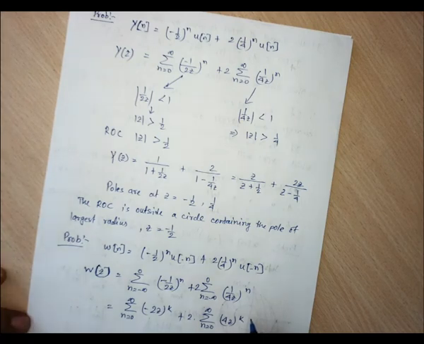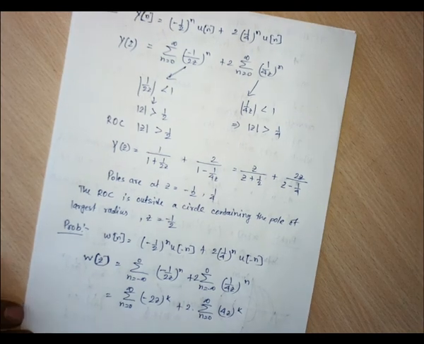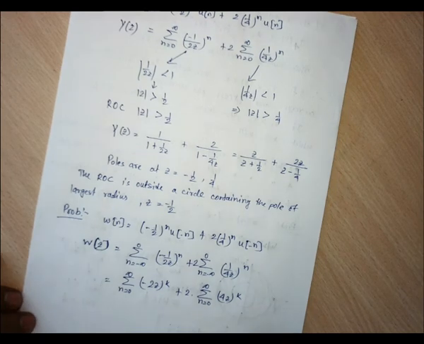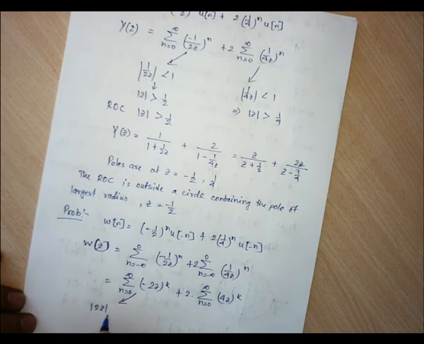So what is the region of convergence for these two signals? Here mod of 2z should be less than 1 and mod of 4z should be less than 1.